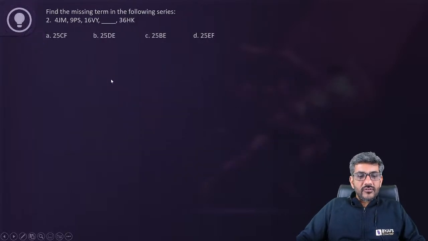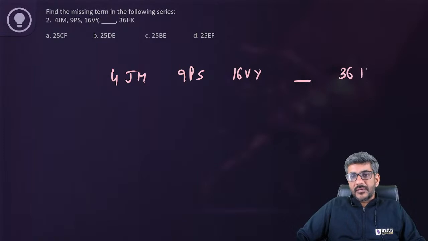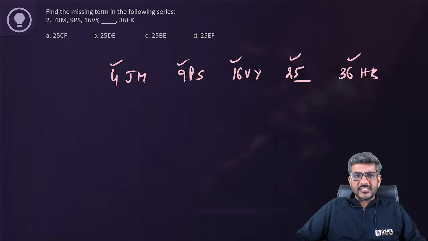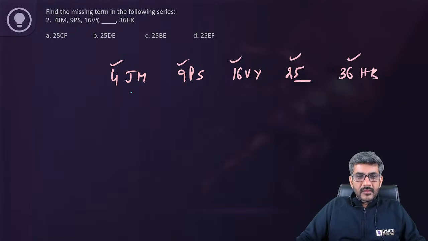So here I have got 4JM. After that I have got 9PS, 16VY. So सबसे पहला काम तो आप सभी ने किया होगा that the first number has to be 25 because 2 square, 3 square, 4 square, 5 square, 6 square, that satisfies. But every number is starting with 25. So that did not help. Now J to P, J, K, L के बाद M आता है. M, N, O, P. Rather ये ज्यादा बेहतर बन रहा है.